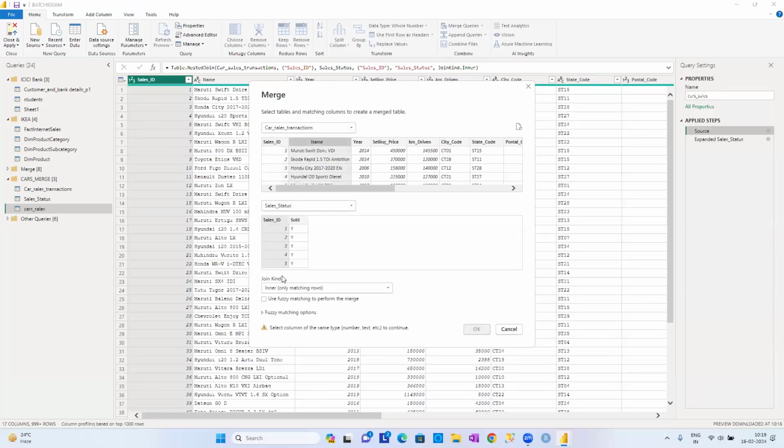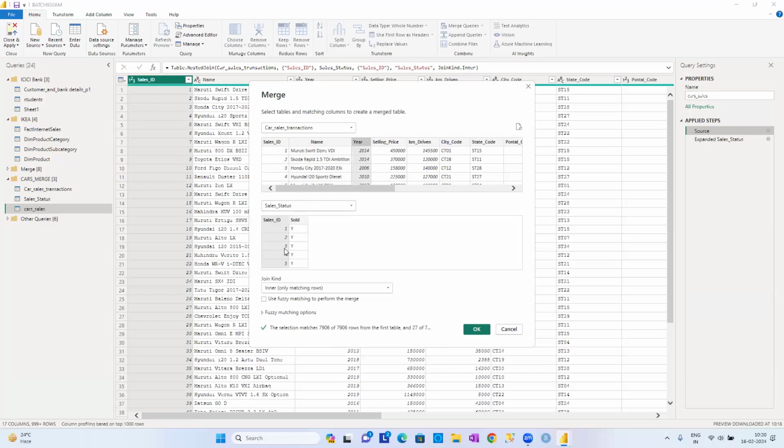For example, if I selected something like this, guys, name and sale ID do not match at all. See, the OK button was not enabled at all. So what we can see is that you must select columns of the same type, either number or text, etc., to continue. But you have to match it correctly, guys: sale ID and sale ID. For example, if I match year and sale ID, the join will be done. I'm not saying that joining cannot be done, but what happens now?